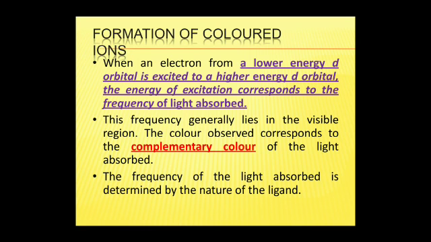Next is the formation of colored ions. We have seen why any element creates color. The unpaired electrons are responsible for creating the color. When an electron from a lower energy d orbital is excited to a higher energy d orbital, the energy of excitation corresponds to the frequency of light absorbed. This frequency generally lies in the visible region. The color observed corresponds to the complementary color of the light absorbed. Whatever color of light is absorbed, the remaining light is what we see.